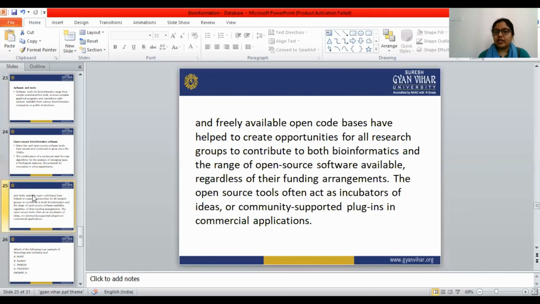Freely available open code bases have helped create opportunity for all research groups, which is very helpful for researchers to contribute to bioinformatics. Open source tools often act as an incubator for ideas, or as community supported plug-ins in commercial applications. So these are all about bioinformatics.